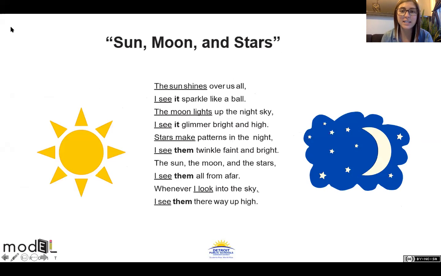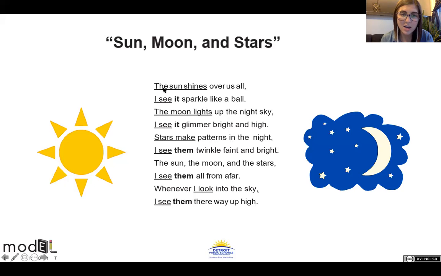The sun shines over us all. I see it sparkle like a ball. The moon lights up the night sky. I see it glimmer bright and high. Stars make patterns in the night. I see them twinkle faint and bright. The sun, the moon, and the stars, I see them all from afar. Whenever I look into the sky, I see them, they're way up high.